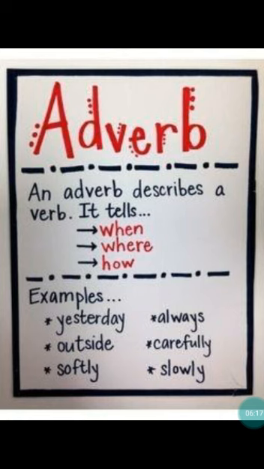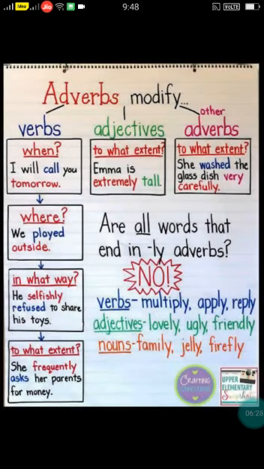But not all ly words are adverbs, children. Let me tell you. What kind of questions do we need to ask to identify an adverb, children? When, where, what, how, right? So, adverbs can be identified by using verbs. Adverbs can be identified by using adjectives and also adverbs itself.